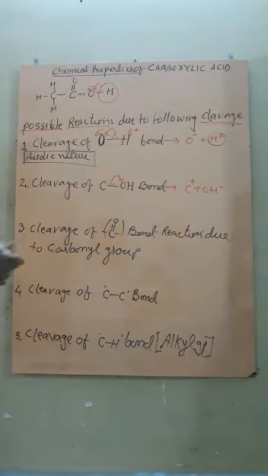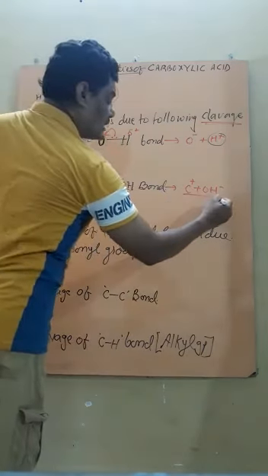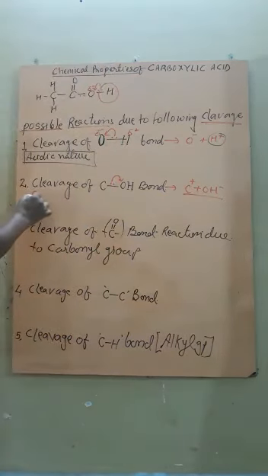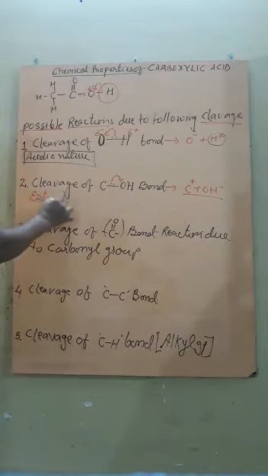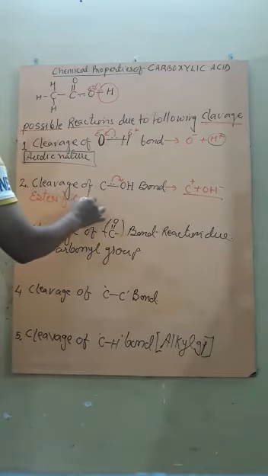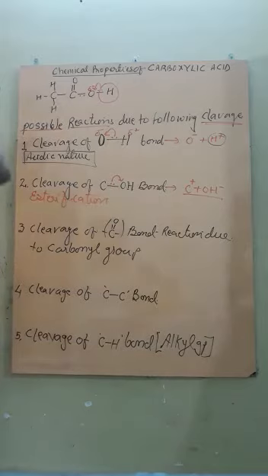Such reactions we observe in the esterification reaction, that is, reaction with alcohol in the presence of strong sulfuric acid. We will deal with it in a later video.